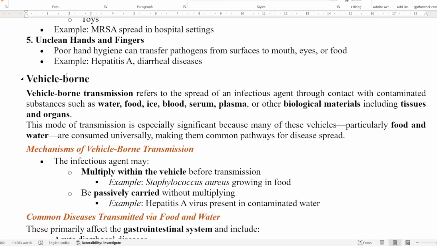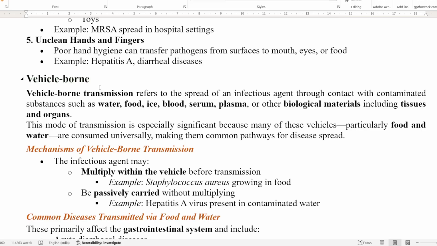Next, we talk of vehicle-borne transmission. Vehicle-borne transmission refers to the spread of infectious agents through contact with contaminated substances such as water, food, ice, blood, serum, plasma, or any other biological material like tissues and organs. This mode of transmission is significant because many vehicles, like food and water, are consumed universally, and these are very common pathways to spread disease.